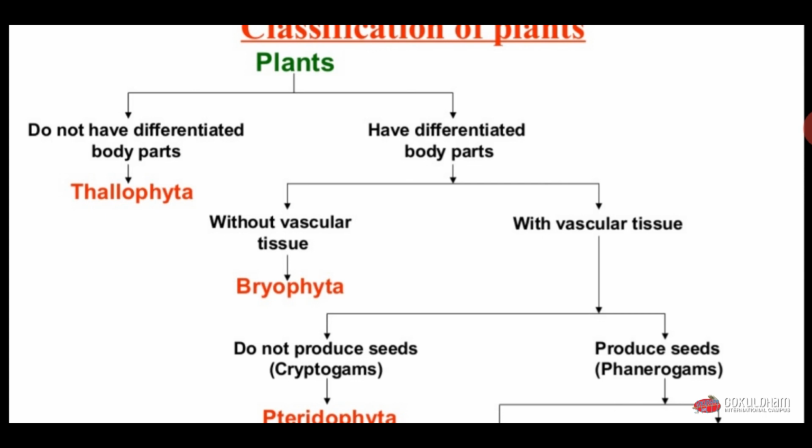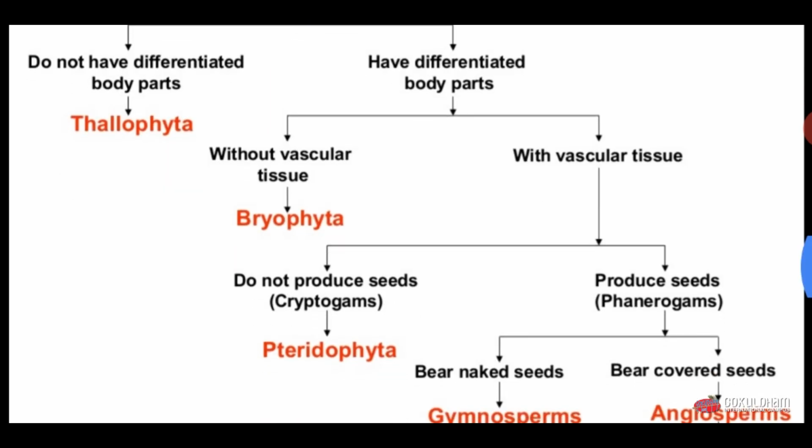Then whether the differentiated bodies have vascular tissue or don't have vascular tissue. If the plants don't have vascular tissue, they are included in bryophytes, and if they have vascular tissue, then they are further divided into cryptogams and phanerogams.